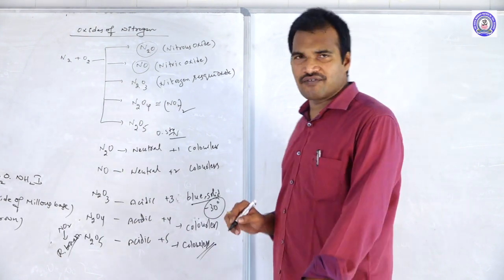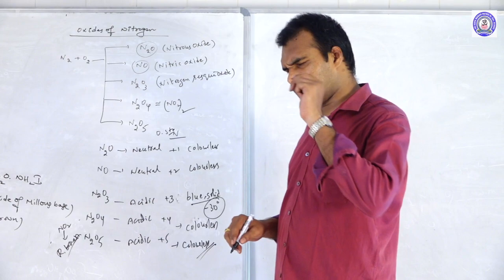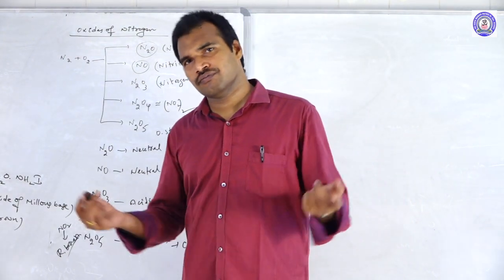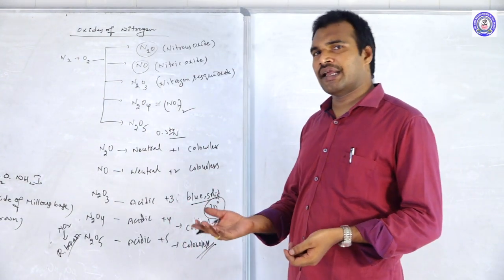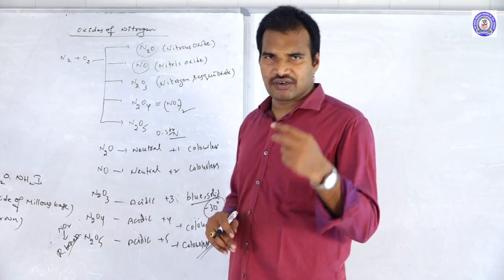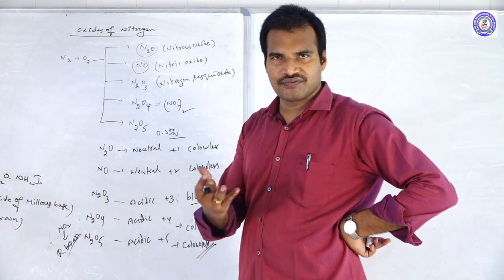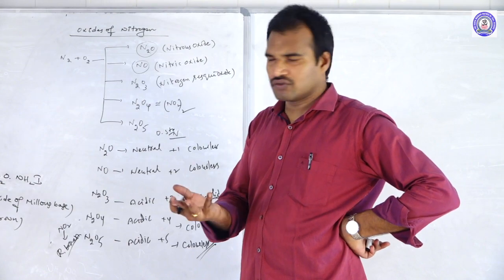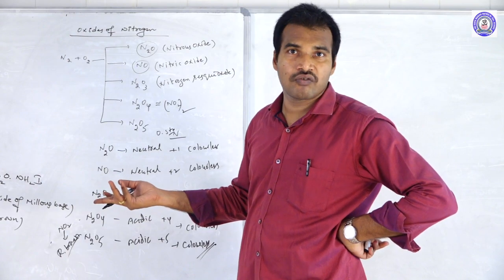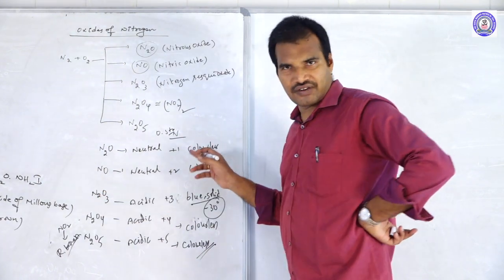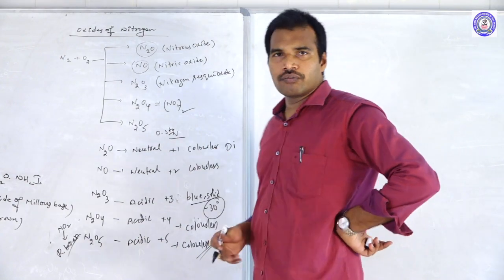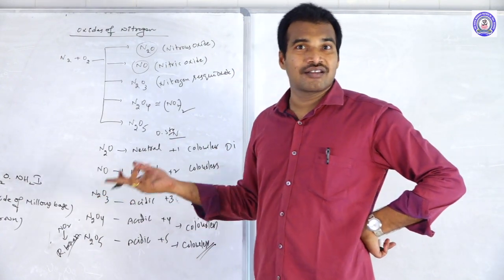Next comes the magnetic behavior. To know the magnetic behavior, just remember one point: count the number of valence electrons. If it is an even number, it's diamagnetic. If odd, it's paramagnetic. Simple logic. N2O: what are the valence electrons? Nitrogen is a fifth group element, so 5, 5 twos are 10, plus oxygen is the sixth group, 16. Even number means diamagnetic. So this is diamagnetic. NO: 5 plus 6 is 11, odd number.